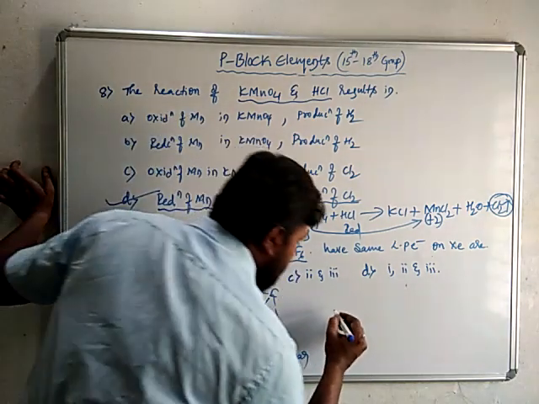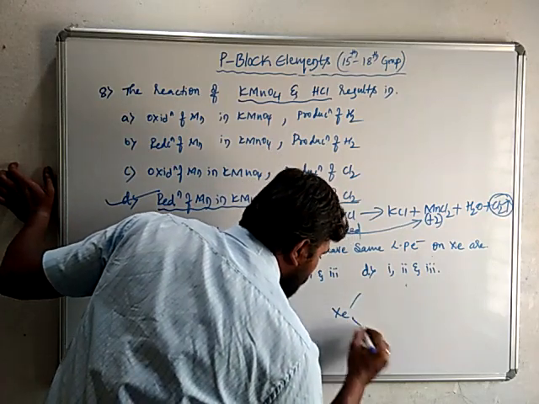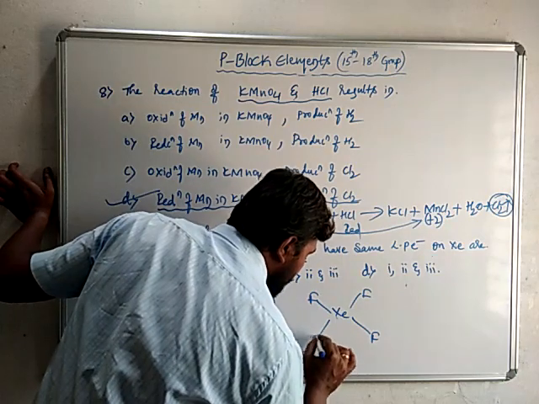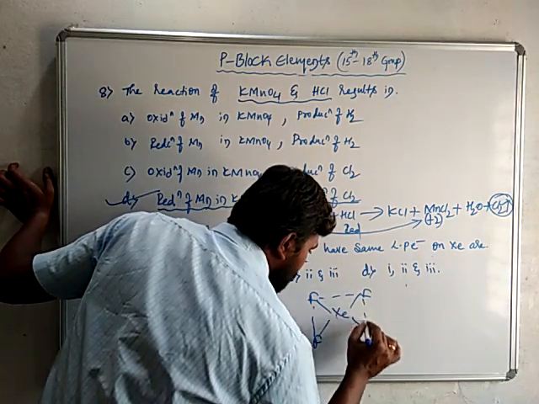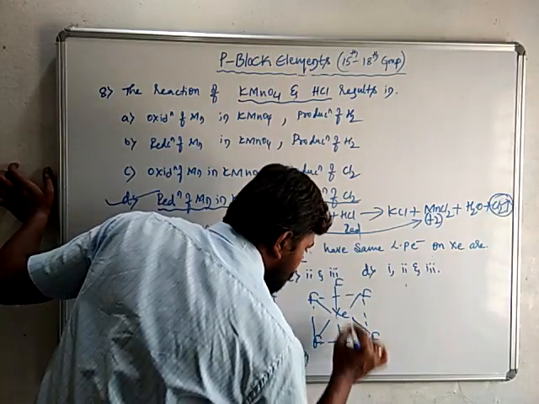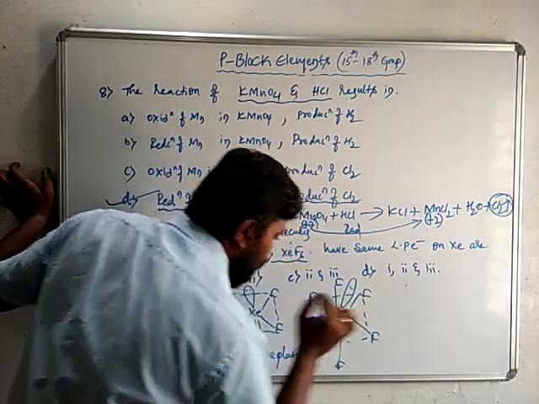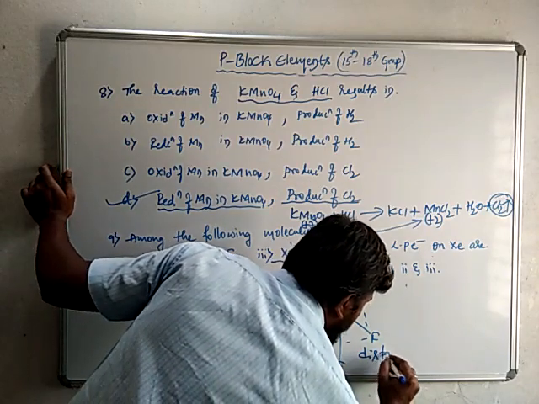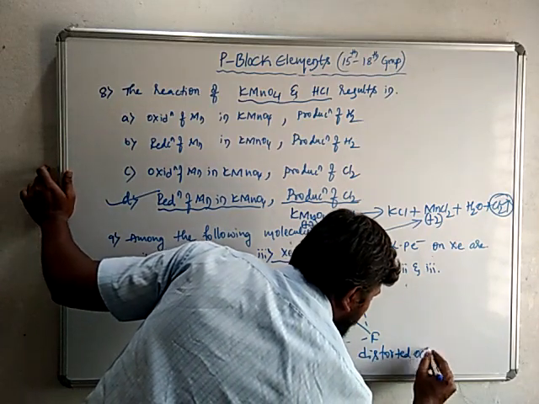So XeF6 means xenon is there, 4 fluorines are in a plane and 2 are perpendicular to the plane, with one lone pair of electrons on the xenon. Hence it forms a structure called distorted octahedral.